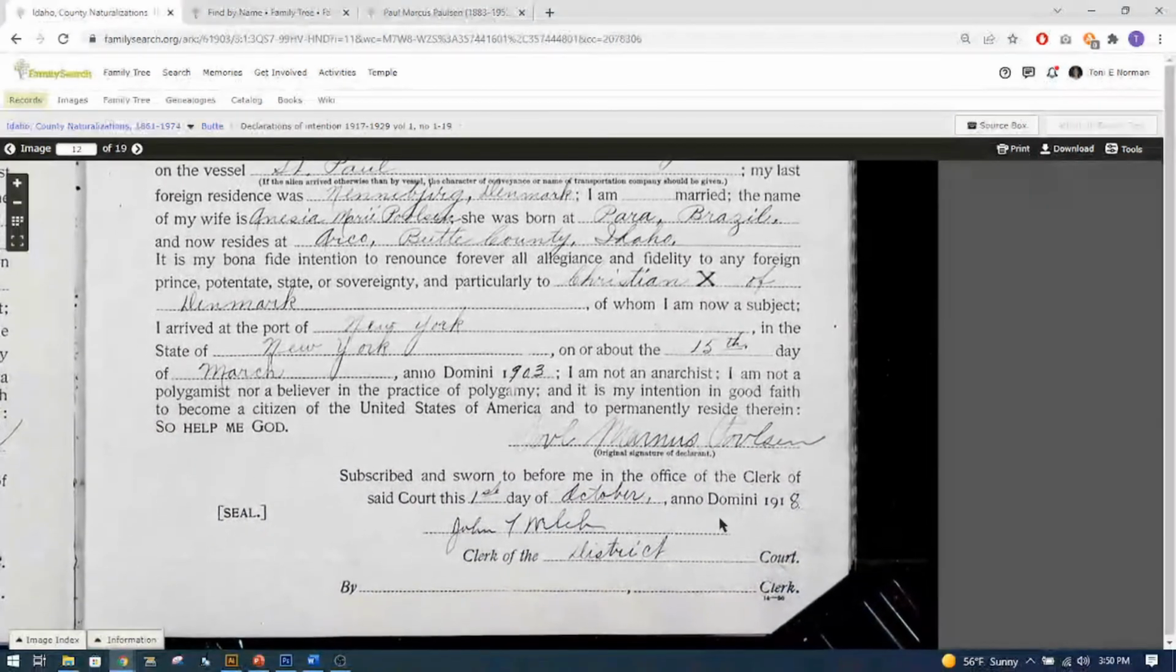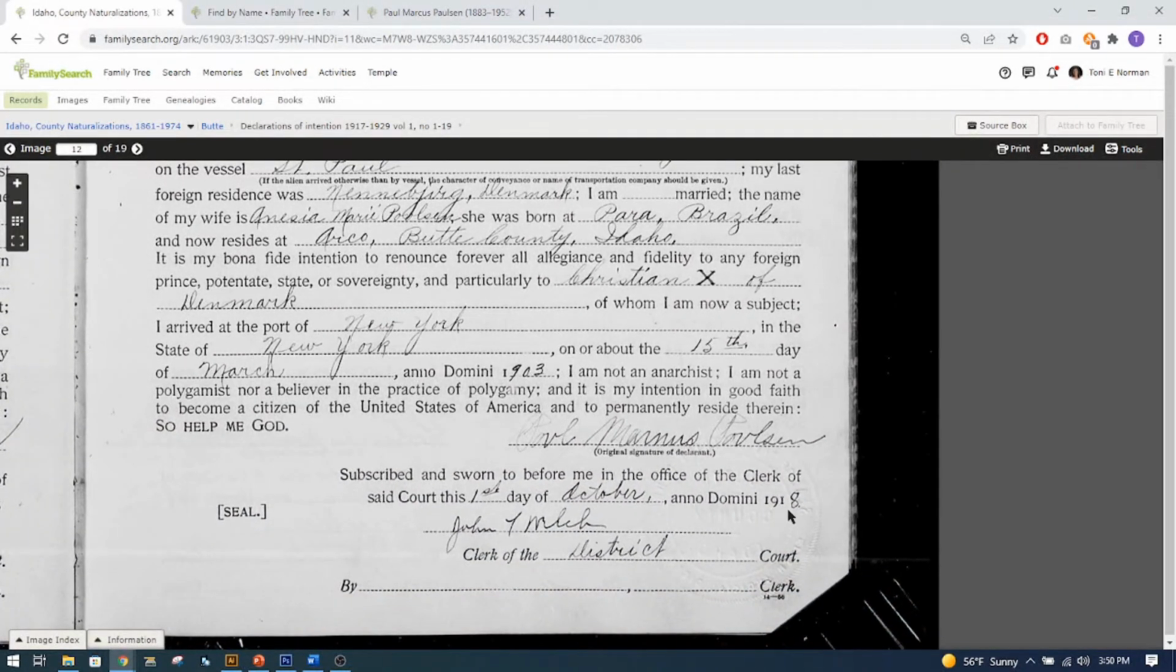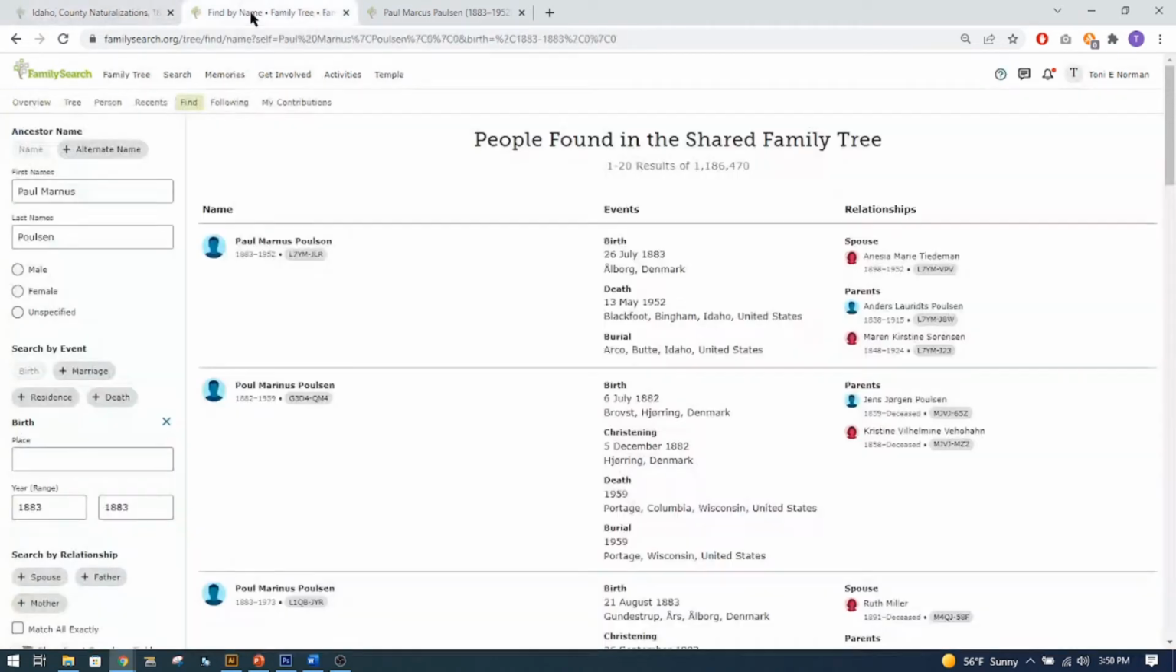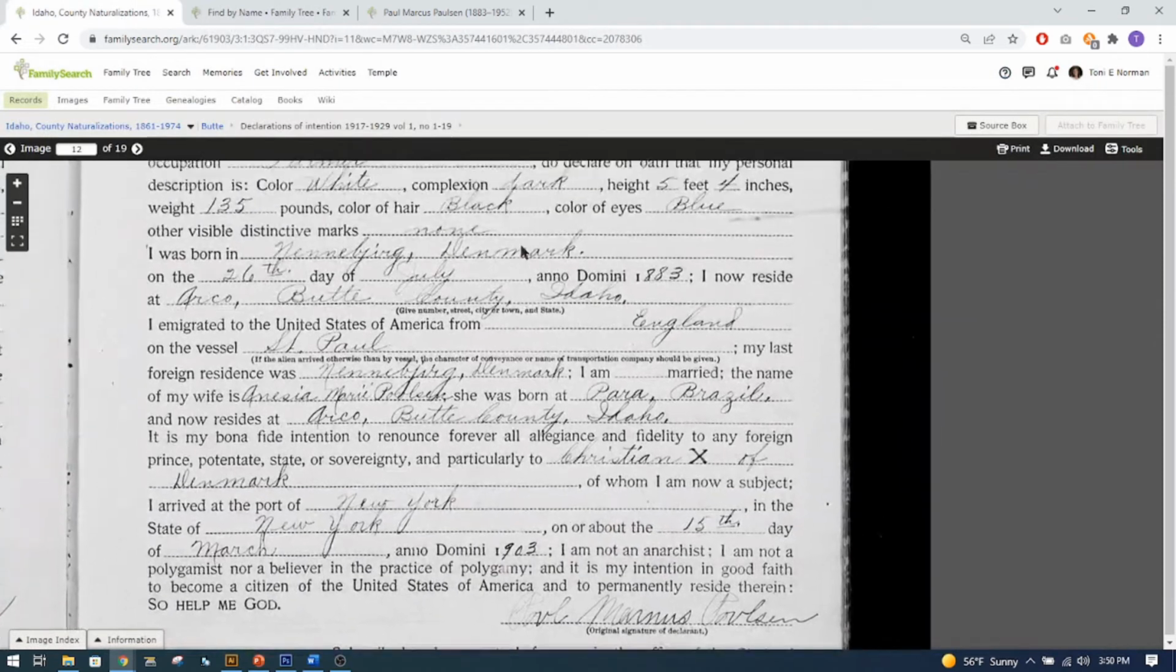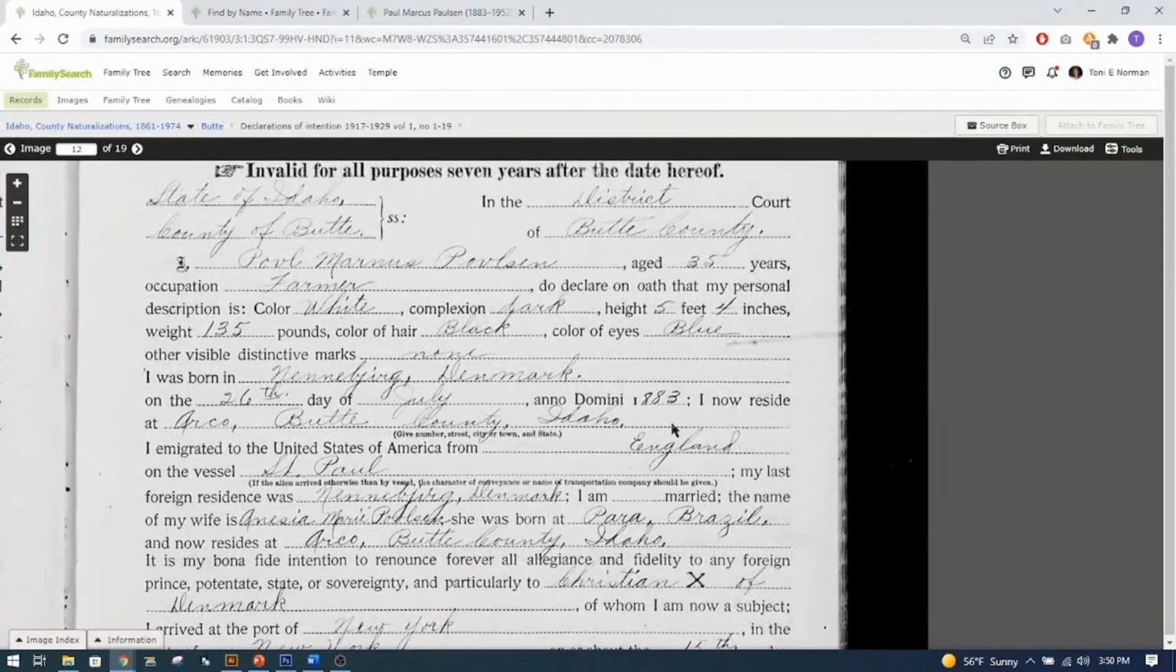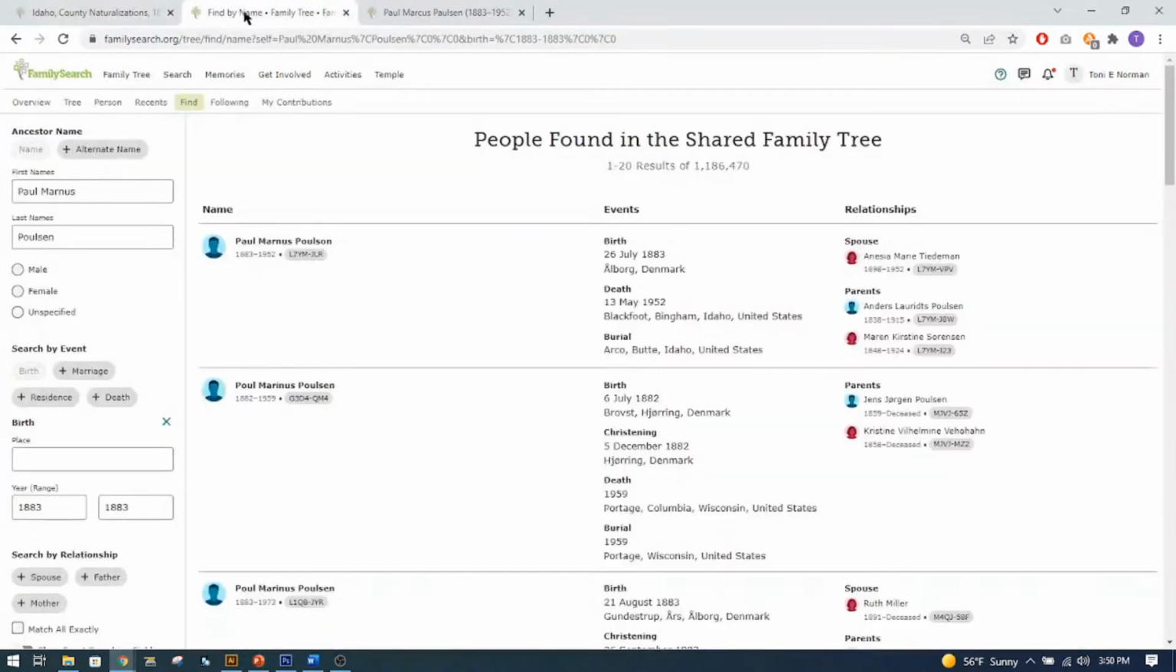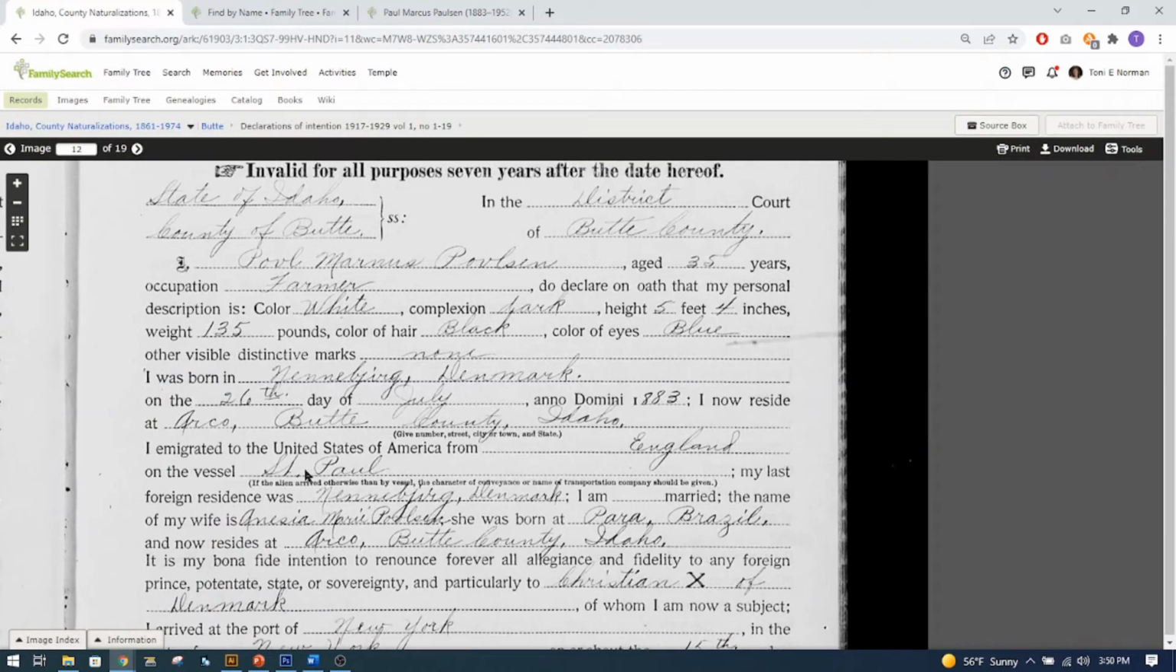So he did this in 1918. He's applying for citizenship. So I thought I'd try to find him. I typed in Paul Marinus Poulsen, and I think this is the same date, 26th of July, 1883. So I'm pretty sure that's the correct person. There's his wife's name, Anissa Marie.